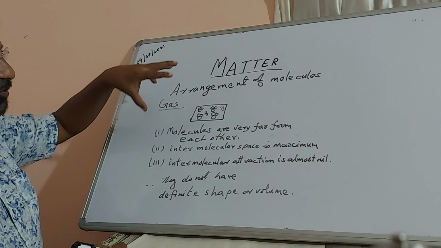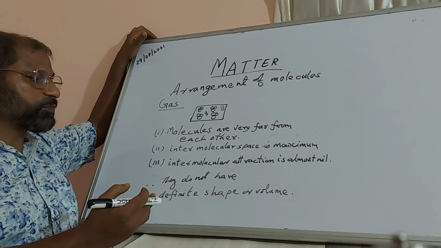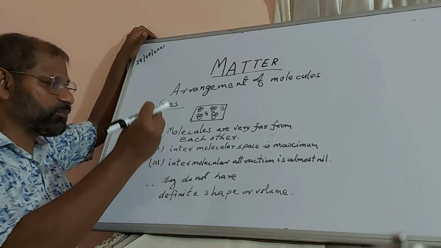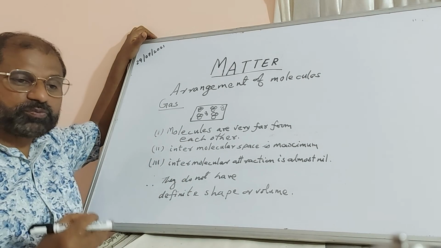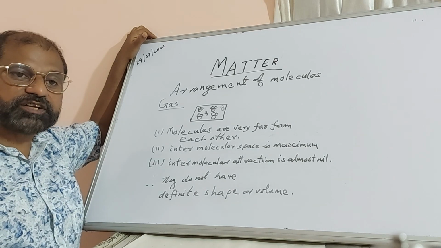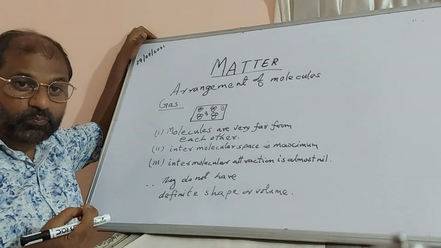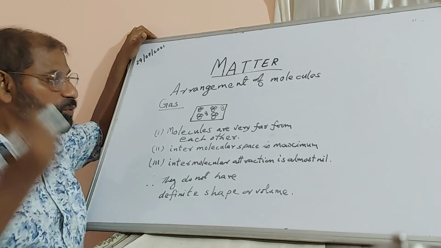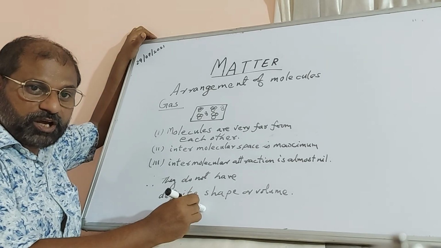So because of this reason, because molecules are very far apart, intermolecular space is maximum and the intermolecular attraction is almost nil. Because of this reason, if there is a leakage in the cooking gas in your kitchen, if you are seated in your sitting room, you may be able to get the smell. Why? Because there is a big gap, because air is also a gas.